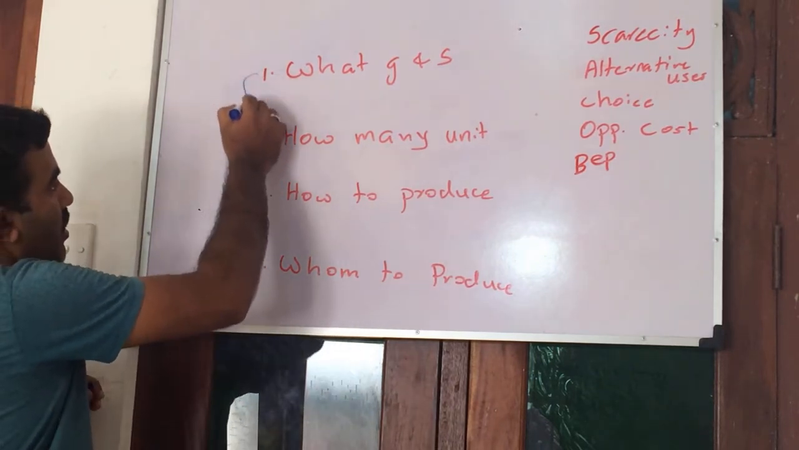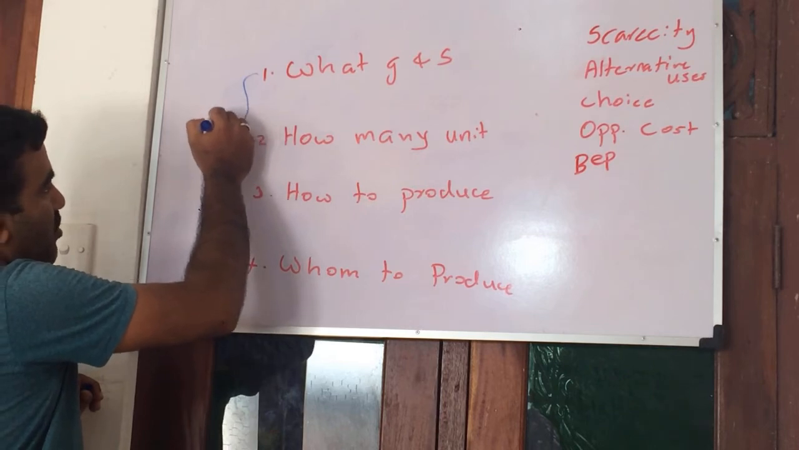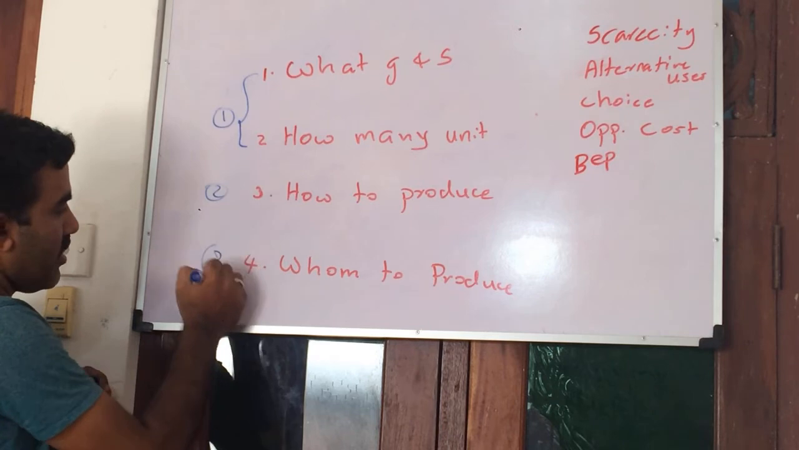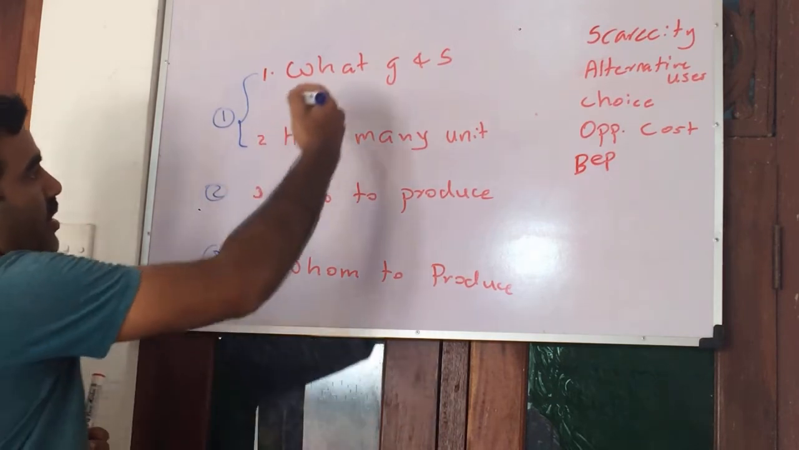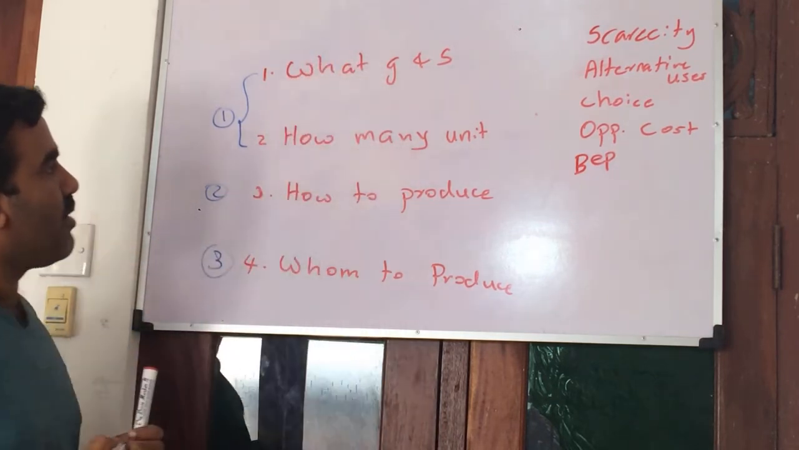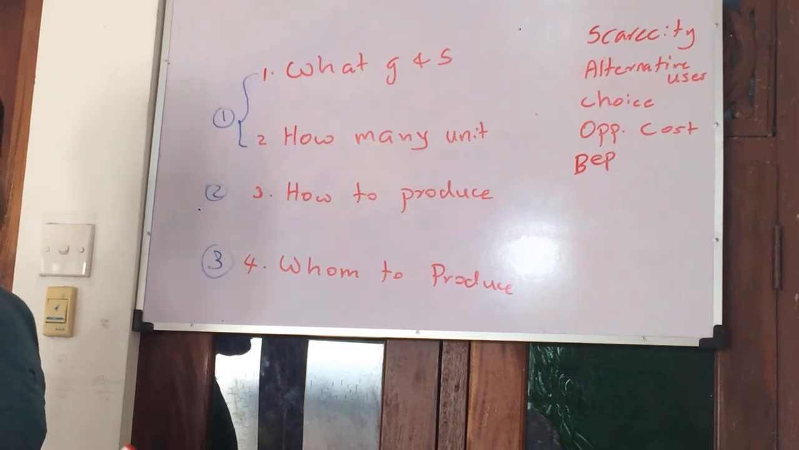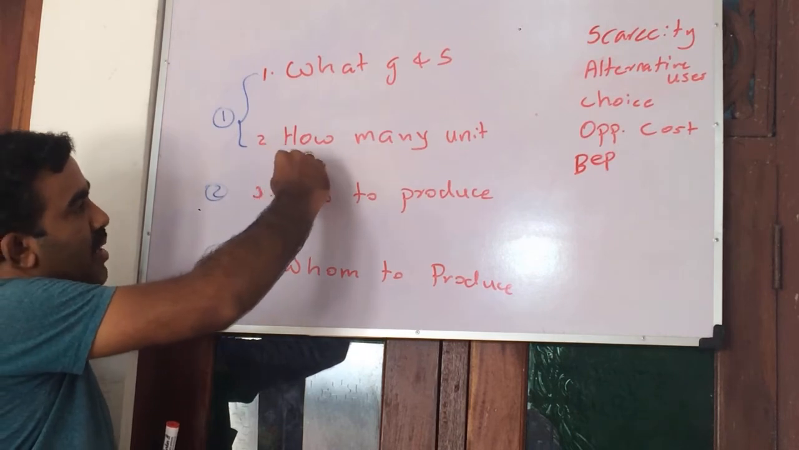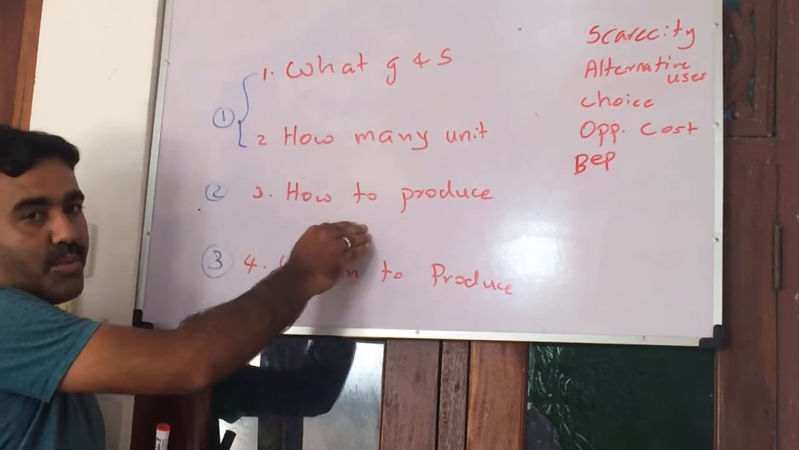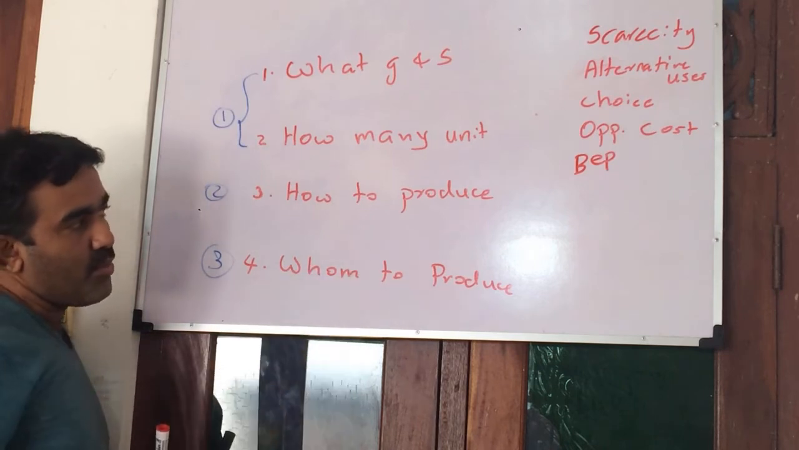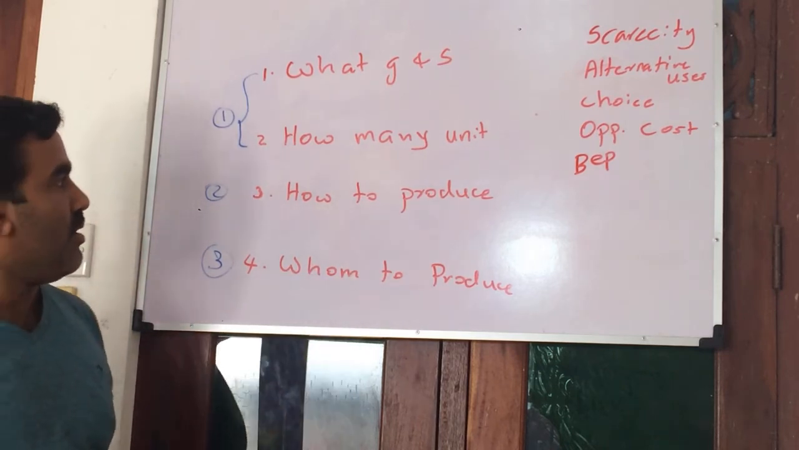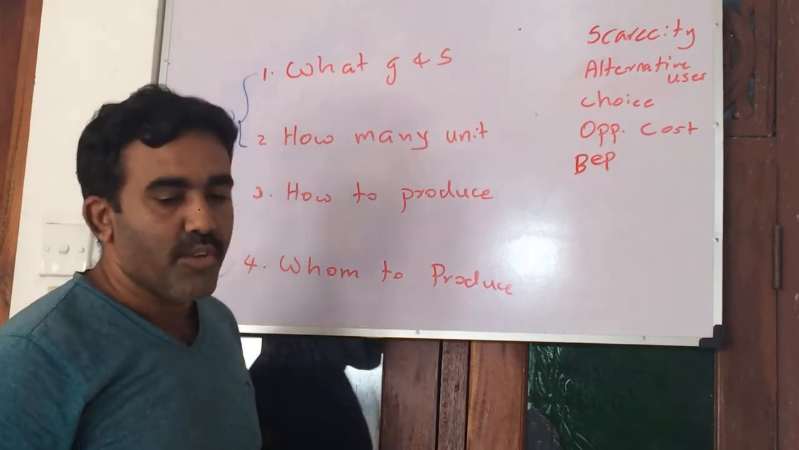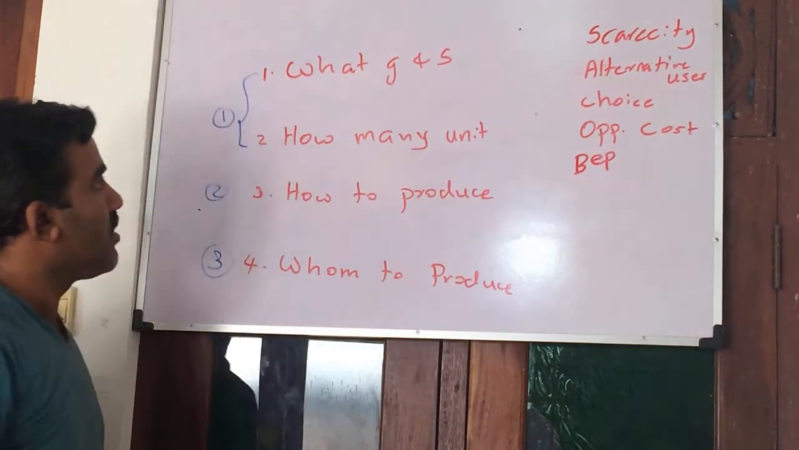Some economists explain this as 1, this as 2, and this as 3. No problem with that. You can explain these two together: what goods and how many units. Then this becomes first, the second one is how to produce, and the third one is whom to produce for. So those are the 4 questions, or you can say 3 questions, that every economy answers.